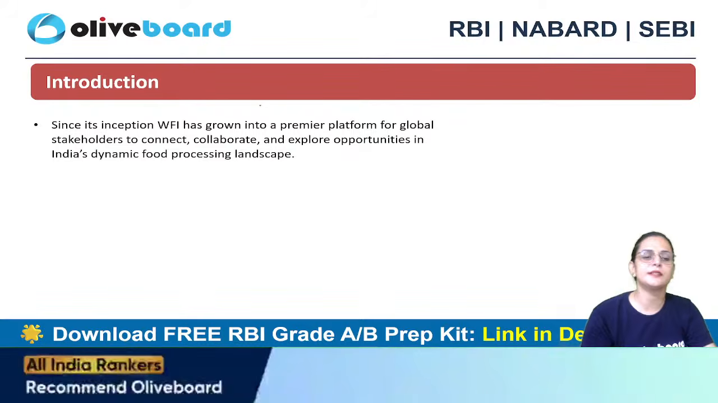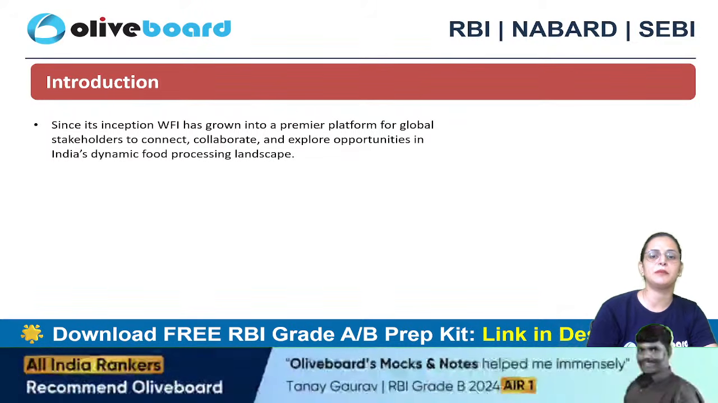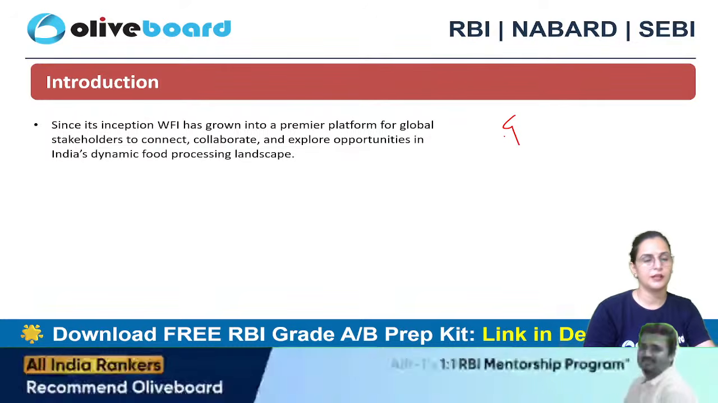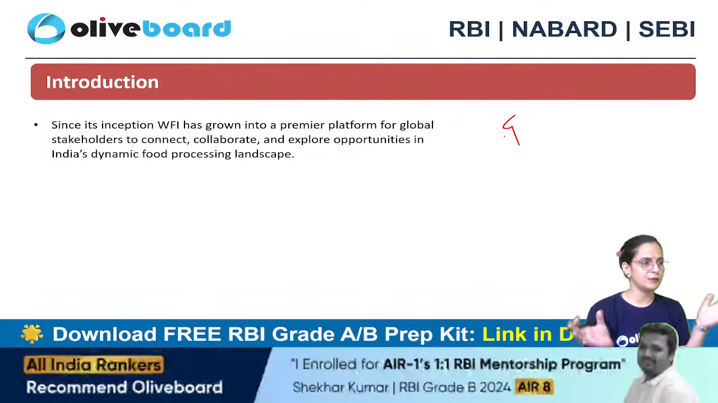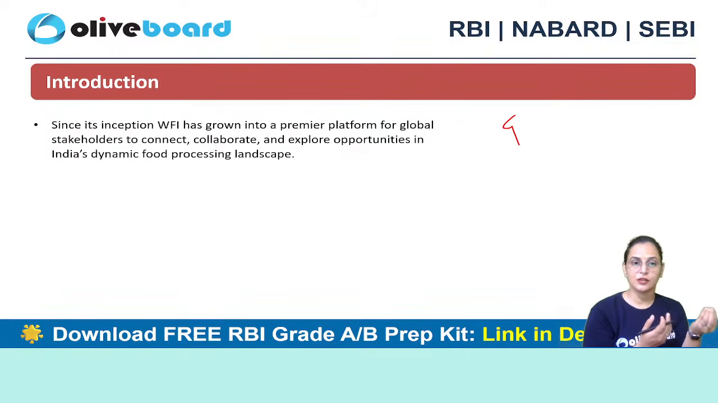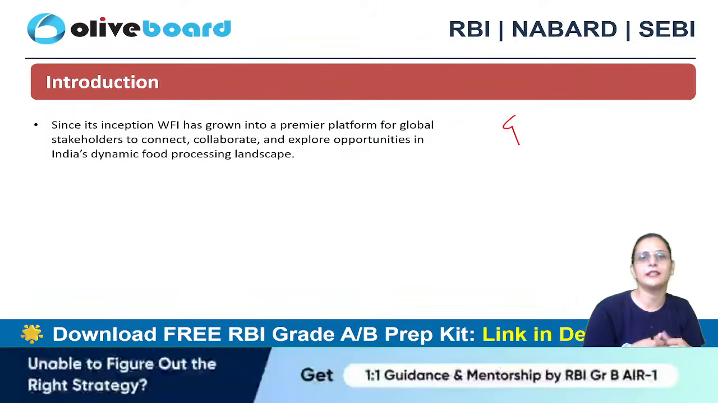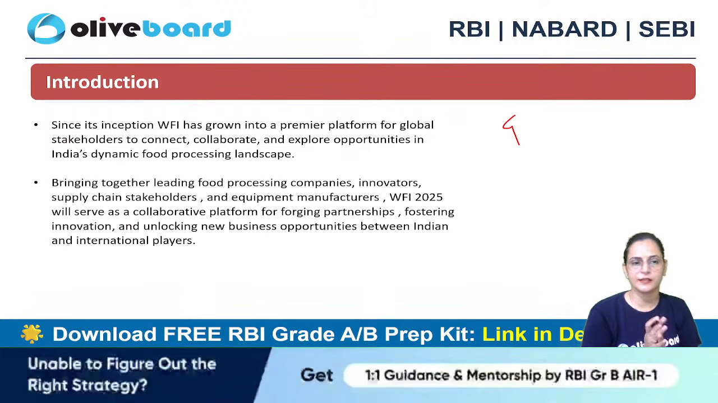Okay, since its inception, World Food India has grown and come out as a premium platform for global stakeholders, because different stakeholders will connect with the help of this platform. They come to know about our talent, our features, our rich heritage. They want to collaborate with us, they explore the opportunities in India's dynamic food processing landscape, and wherever needed, they will invest also. So this is a way to attract investment in the food processing sector.